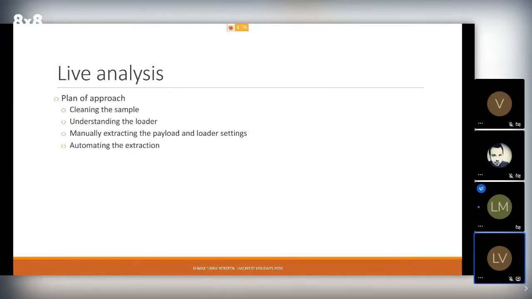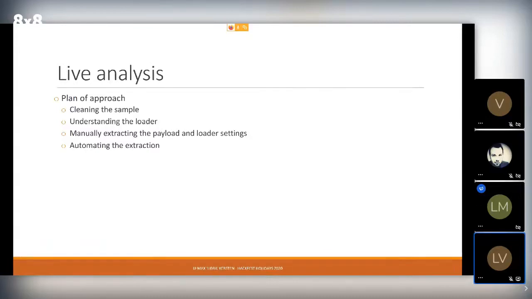Then I want to get a better understanding of the loader, as if I were to look at it for the first time. I will be switching over to a more clean version as well to save some time. The difference between the latter clean version is the fact that I manually renamed functions and classes in there already. Then we'll talk about how to manually extract the payload from the loader, because in this case, spoiler alert, we are talking about an embedded payload, and also the settings for the loader. And then I'll also talk about the automation of the extraction.